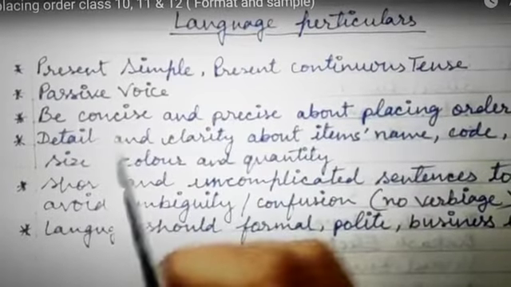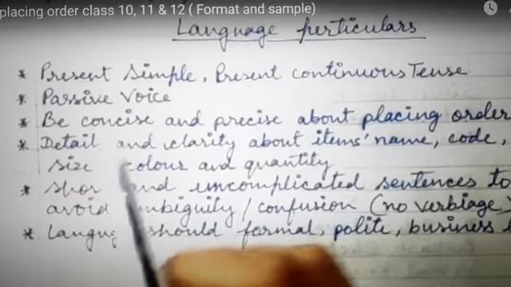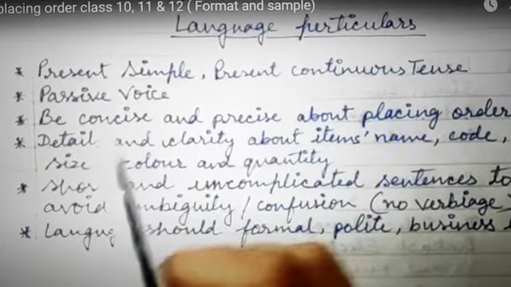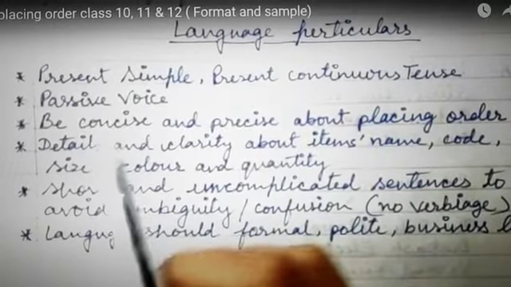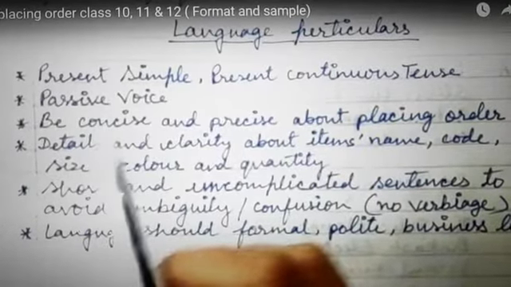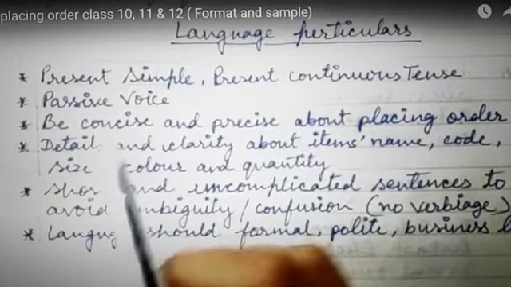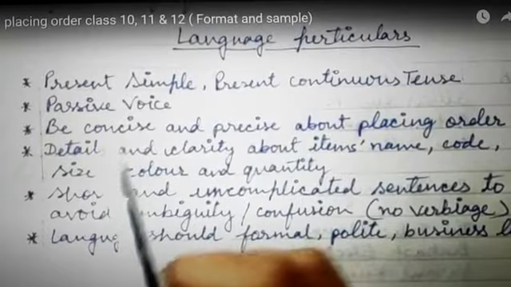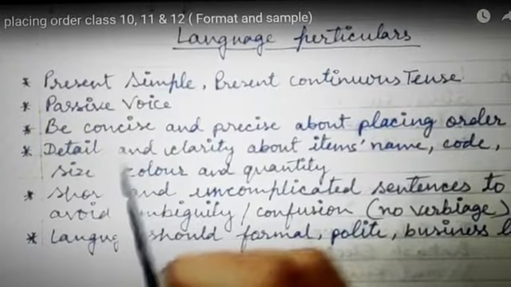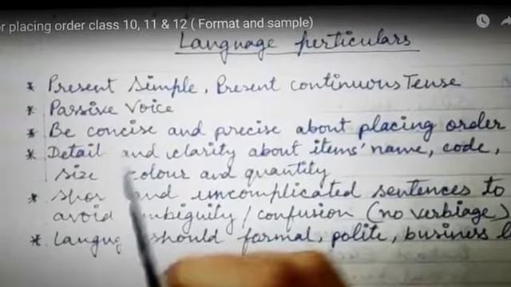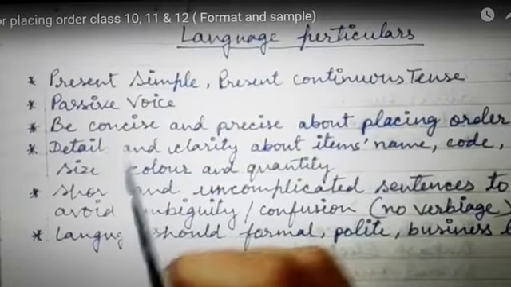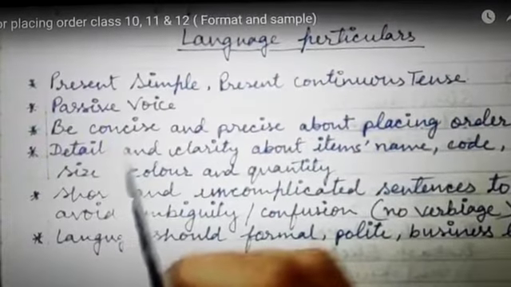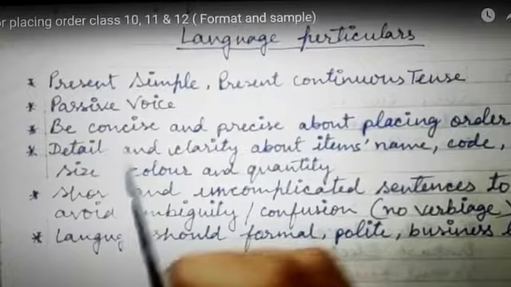Then be concise and precise about placing the order. In formal letters it is always advisable to be concise and particular. Don't add any personal information. Don't talk about here and there. Just be accurate, precise and concise about your purpose. While placing an order for your items, be very precise and concise about your order. And then provide detail and clarity about items: name, code, size, color and quantity.